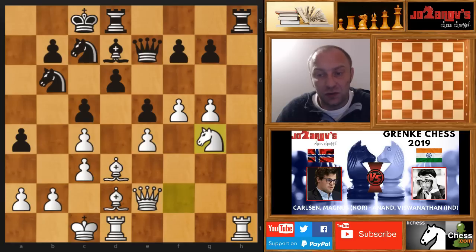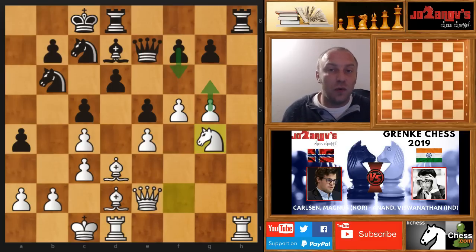Now Magnus plays knight on g4, but we have the rook connection, and what Anand wants to do here is, of course, get somehow out of the way of the attack of the pawns. And whenever Magnus plays maybe something like f6, then of course we create the blockade with g6. If you try something like g6, then we create the blockade with f6. So this is this position with the 2-on-2 pawns, where you're just waiting for your opponent to push the pawn and then really to block out the position. So that's Anand's idea here, to create a blockade to really stop white's attack on the king side.